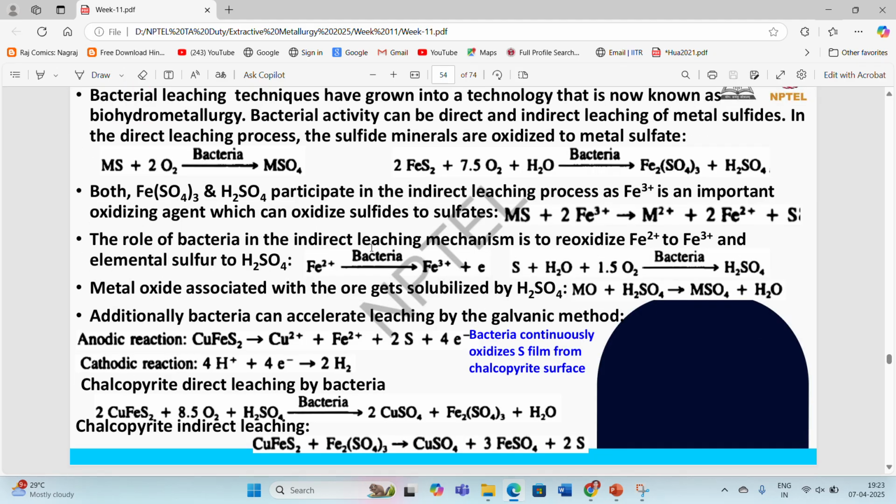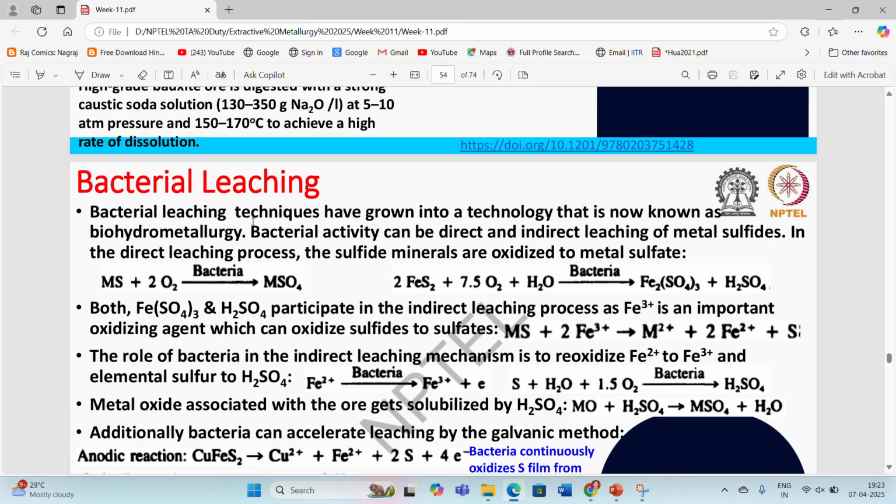The role of bacteria in the indirect leaching mechanism is to oxidize Fe2+ to Fe3+ and elemental sulfur to H2SO4, and this H2SO4 is going to participate in the leaching process of the other metals.